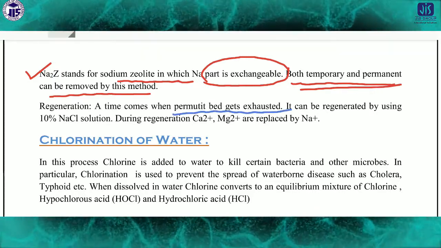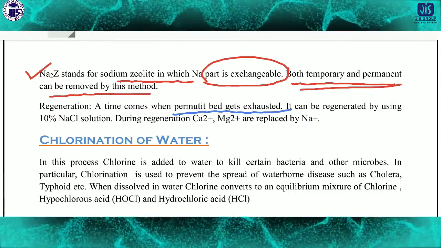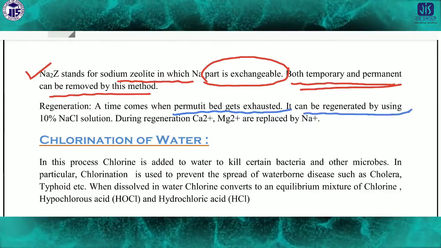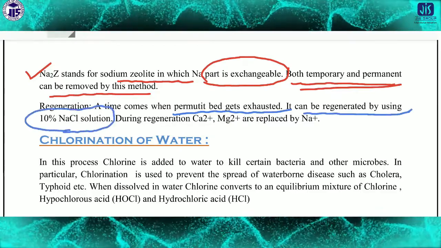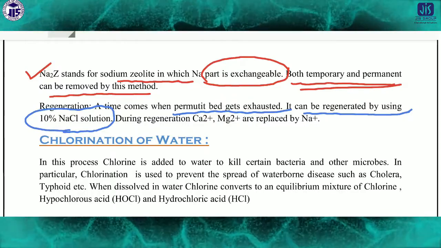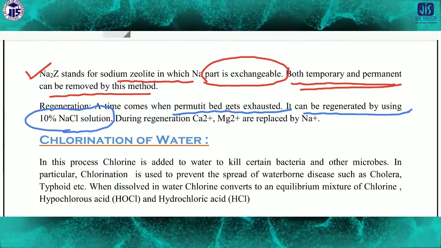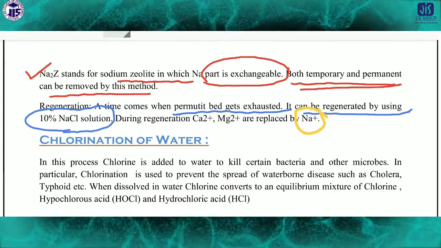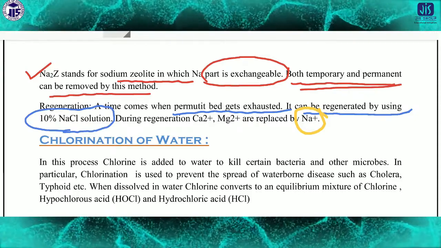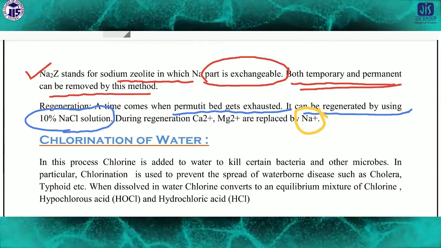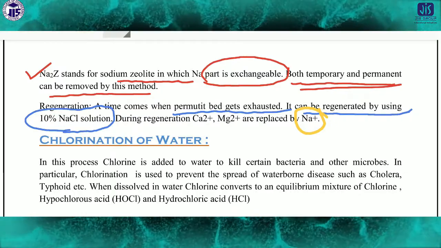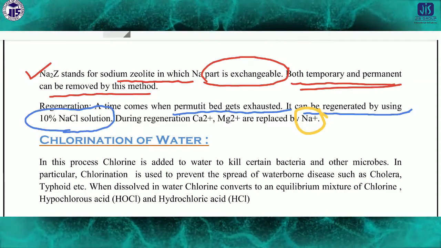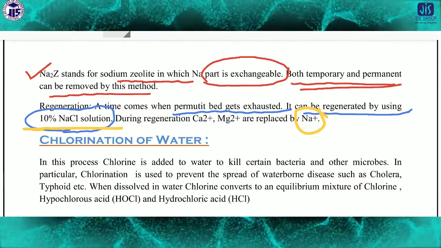Obviously, when all the chemicals have finished reacting, it can be regenerated by using 10% NaCl solution. Keep in mind that the main important ion which takes part in the reaction is Na+. That's why there must be sodium ion present in the permutit bed. If the sodium ion is not present, then it will not be applicable for the reaction. So that's why we have to use 10% NaCl solution.